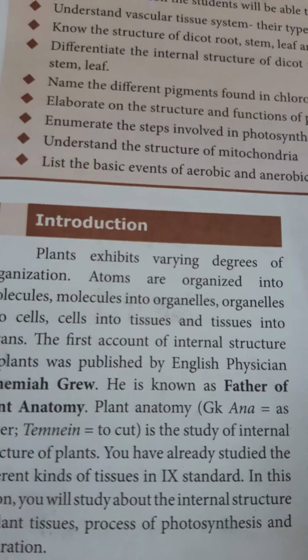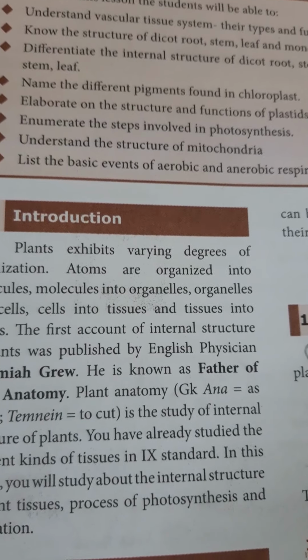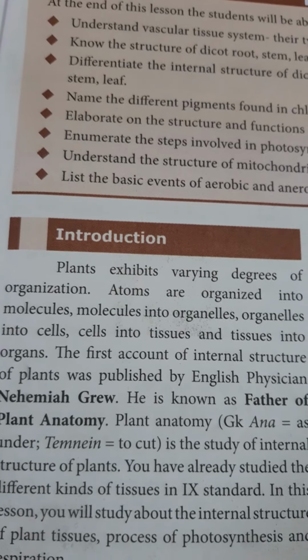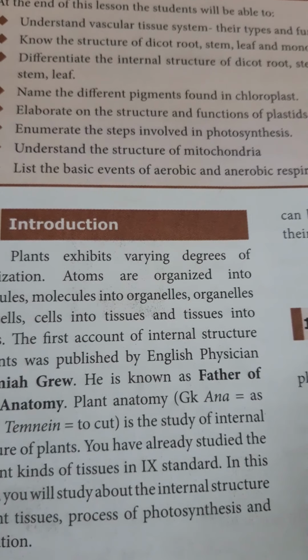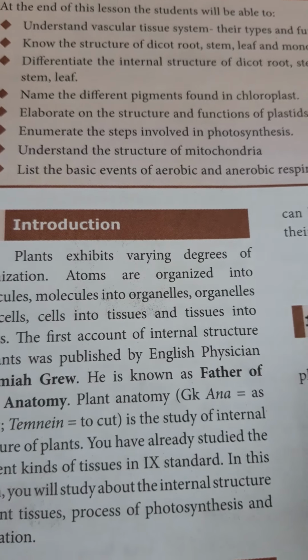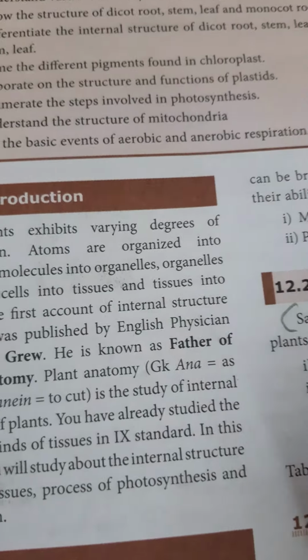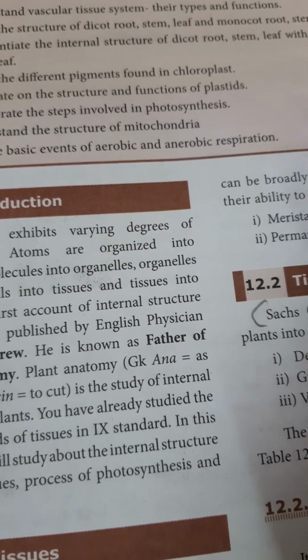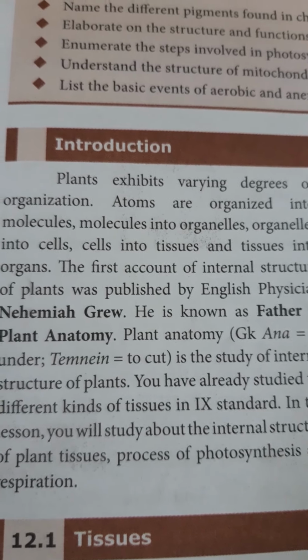The group of atoms come together to form molecules. In such a way, the group of molecules form organelles, then organelles into cells, then cells into tissue, then tissues into organ, then organ into organ system, finally all organ systems together make a body.